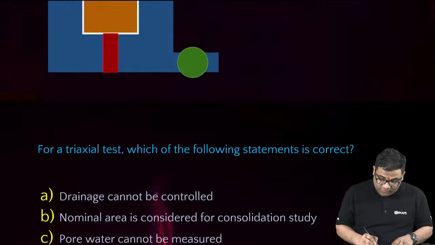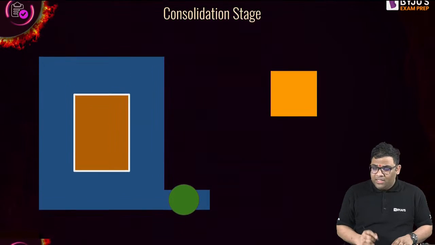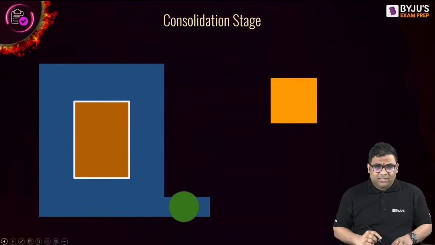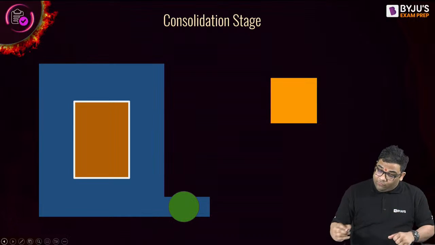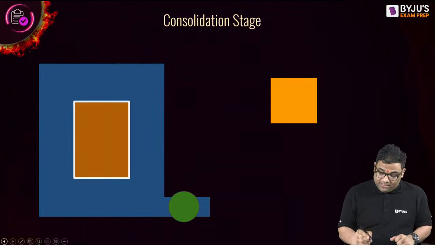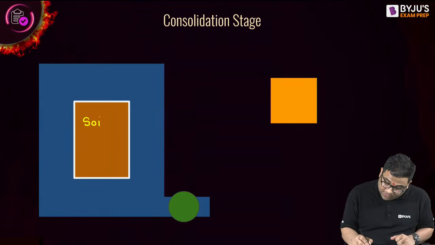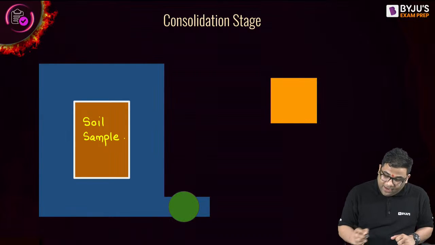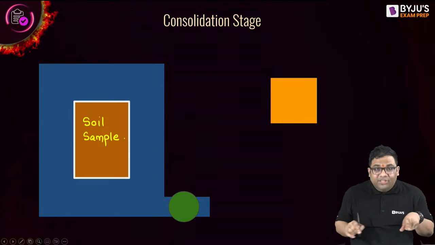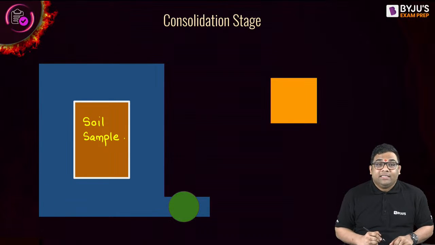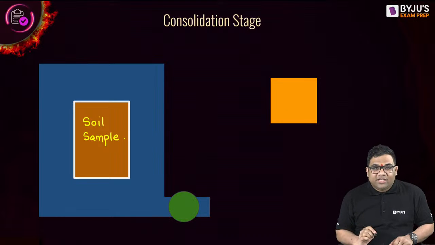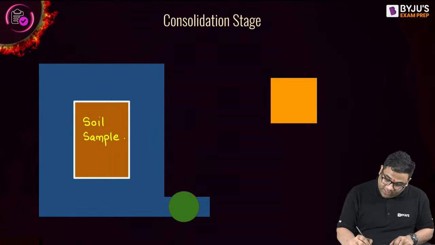So in the triaxial test, what do we do? We try to replicate whatever happens in real life. First of all, this is the setup. This is the soil sample, right? And it is surrounded by what? A cell, a chamber in which water is there, and you can maintain a pressure here.